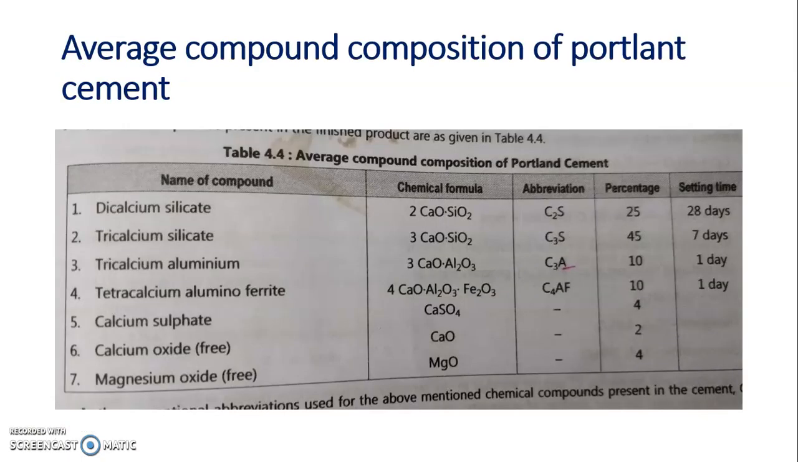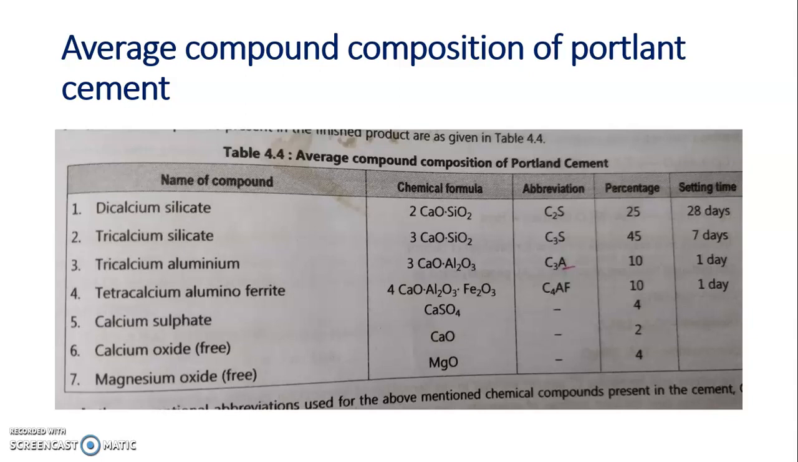Now, average compound composition of PC, Portland cement. It consists of C2S, try to remember the abbreviation along with the long form. C2S, dicalcium silicate, C for CaO and S for SiO2. C2S is present around 25% of the cement. C3S is 45%, C3A 10%, and finally tetracalcium aluminoferrite C4AF 10%.